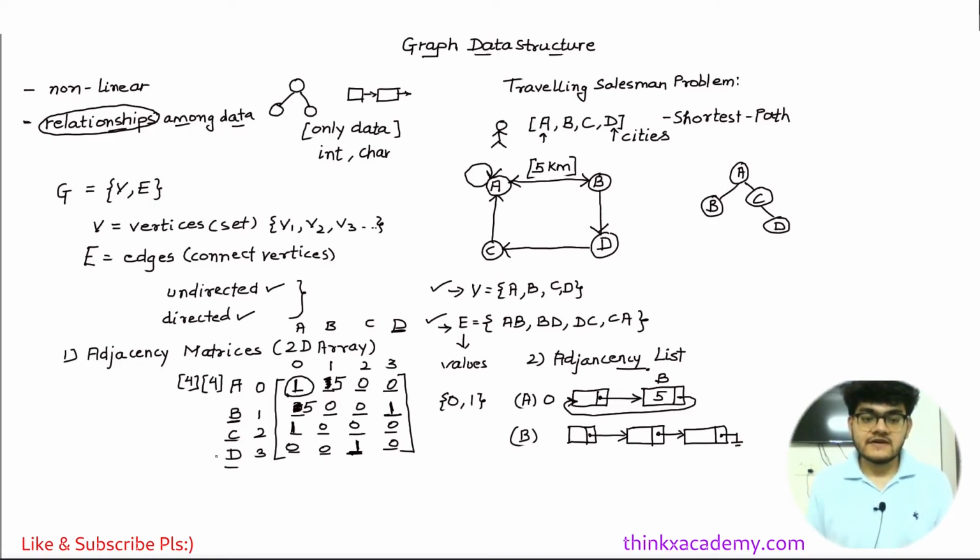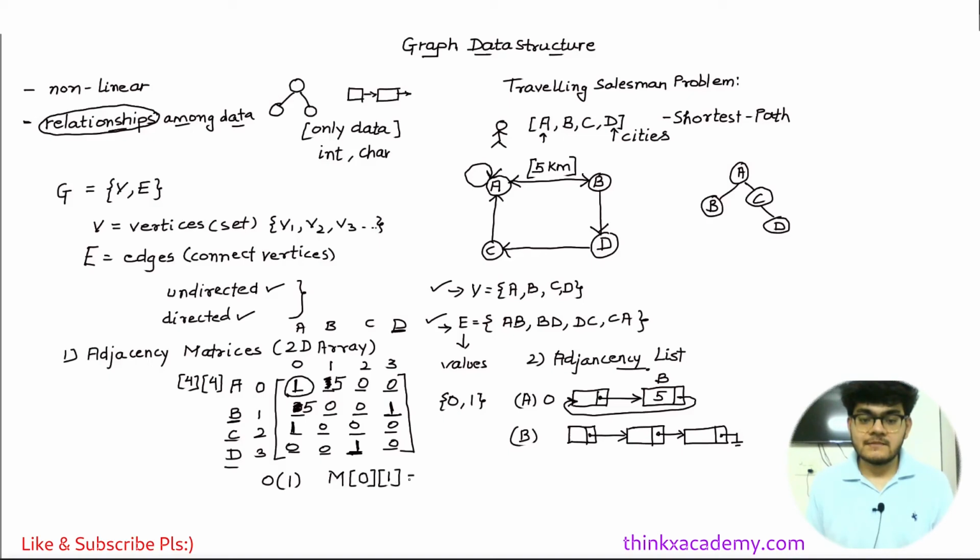Now in the case of an adjacency matrix, if we want to update a particular value, it will take a time complexity of big O of 1, because we can access any position by just supplying the indices. Let's say this is the matrix M, and I want to update the value of A to B. A is represented as 0 and B is represented as 1.